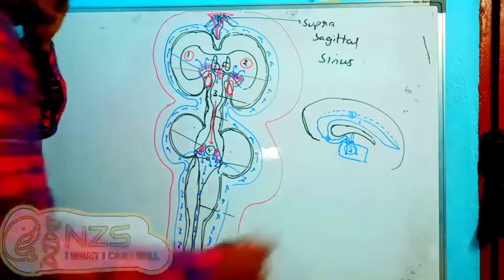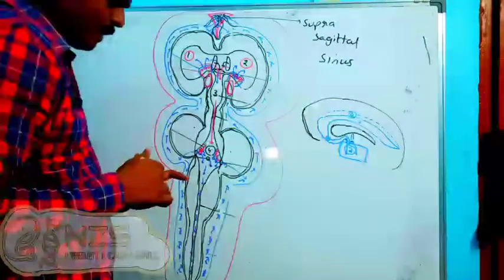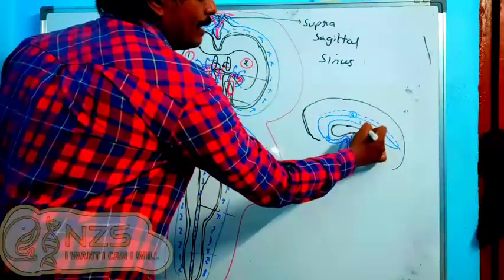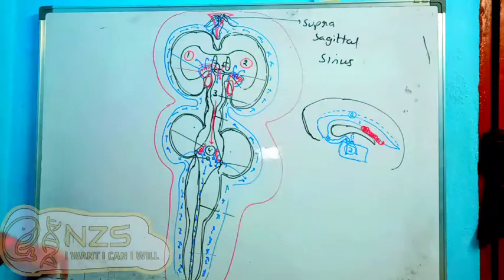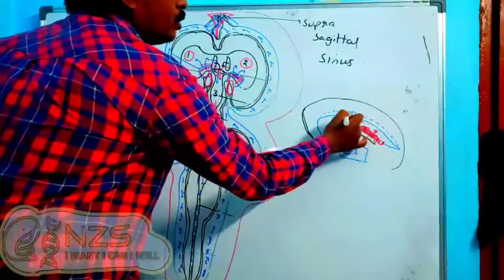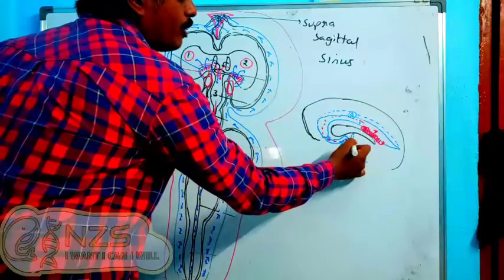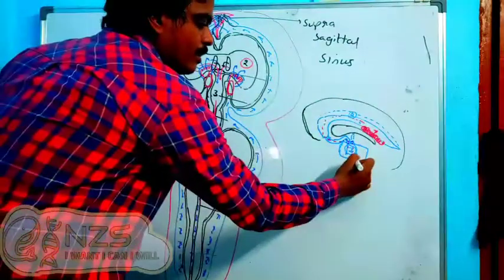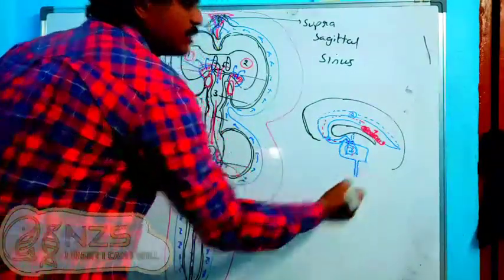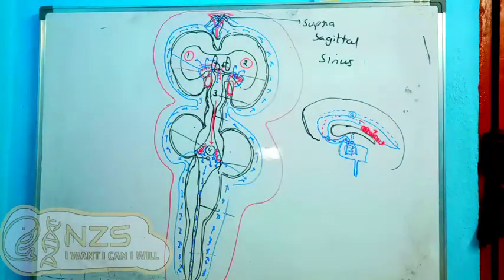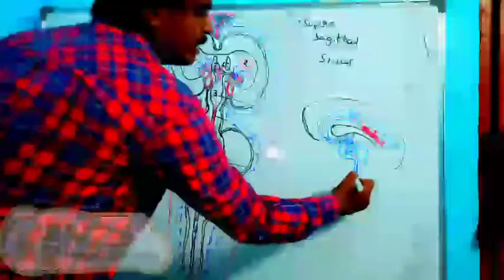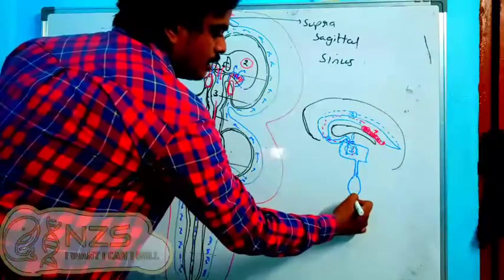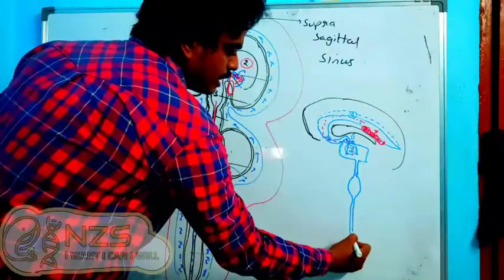Okay, so here we have this choroid plexus, the anterior choroid plexus. We can have this near the thalamus region, epithalamus region. You can see we have this anterior choroid plexus, and here the CSF is generated, and it is going all the way down, coming through the foramen of Monro into the third ventricle. Now from the third ventricle, what happens? There is a small duct coming down, which is called the aqueduct of Iter or aqueduct of Sylvius. That will come down and open into the fourth ventricle, which is near the pons, and again they'll go down to the central canal.